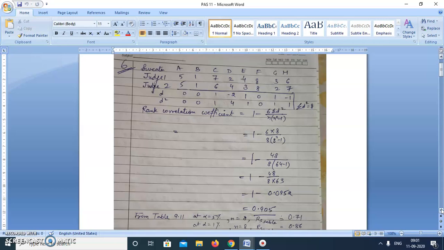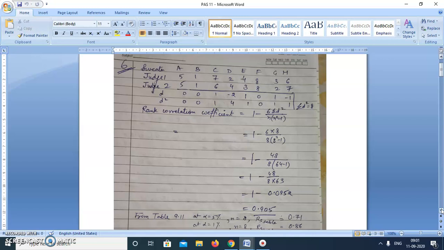So now for the significance of this rank, we need to refer table 9.11, which is given in the book by Leaf in chapter 9, table 9.11. I haven't shown it here. And if we see the values for 5% and 1% for n is equal to 8, because number of entries are 8, A, B, C, D, E, F, G, H in our question.